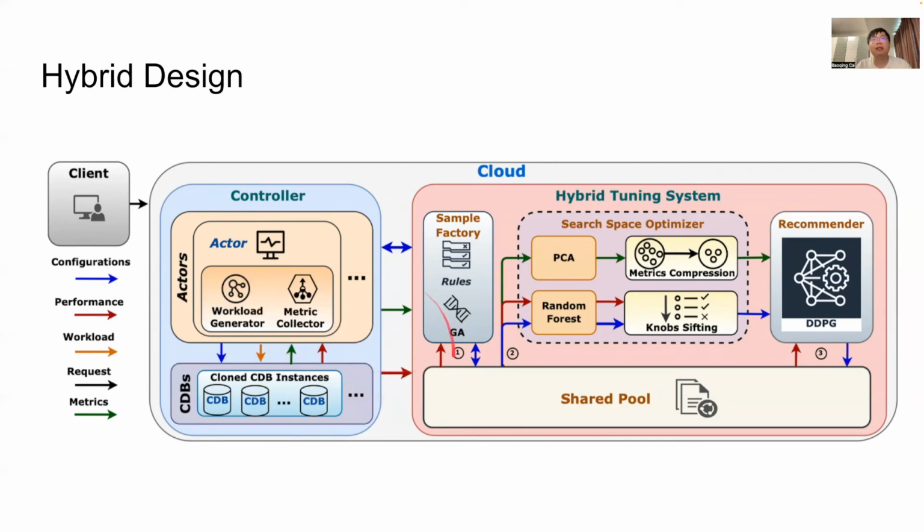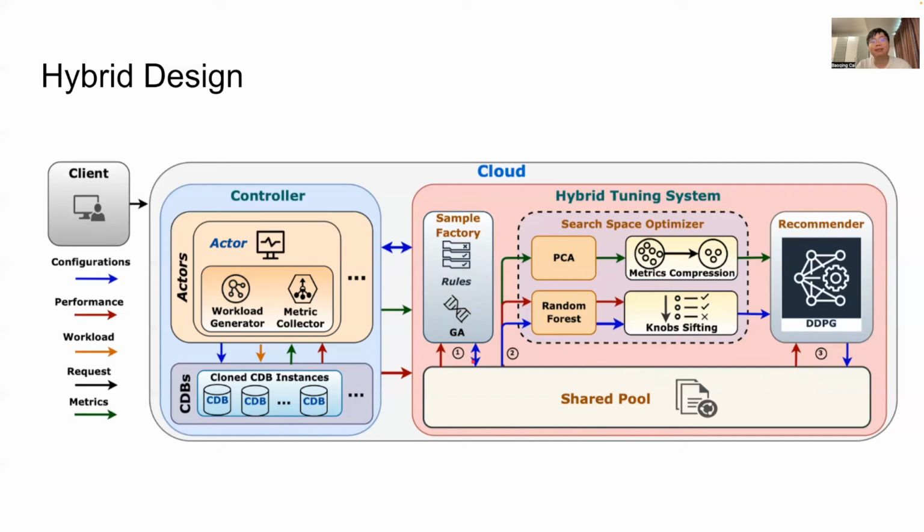This process is repeated until the number of samples reaches a predefined threshold or the performance does not improve for an extended period of time. In the second phase, the search space optimizer collects statistics using all samples in the shared pool and conducts compression and shifting over metrics and knobs. In the third phase, the recommender acts over samples with reduced dimension and generates new configurations. Different from the sample factory, the recommender uses DDPG instead of a genetic algorithm.